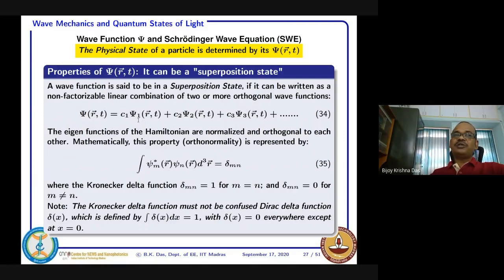The simplest solutions are defined by eigenfunctions, and those eigenfunctions psi1, psi2 all satisfy the equation. And if you add them, you cannot factor them, and this psi1 cannot be expressed as a factor of two other eigenfunctions. That is actually eigen, that is fundamental. So in that case, this is how we consider that this is a superposition state.